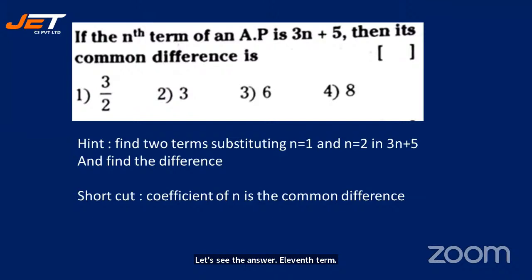If the nth term of an AP is 3n plus 5, then its common difference is dash. See the hint: first two terms, substituting n is 1 and n is 2 in 3n plus 5, and find the difference. The shortcut is the coefficient of n is the common difference. All right. So what is it? Coefficient of n is the common difference.